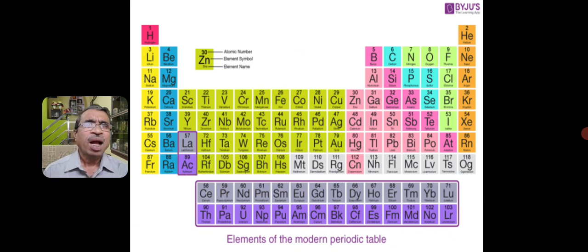This is another periodic table showing the various elements. Students, go through these aspects, a brief account of the periodic table. This helps to study the periodic properties of the elements. Thank you.